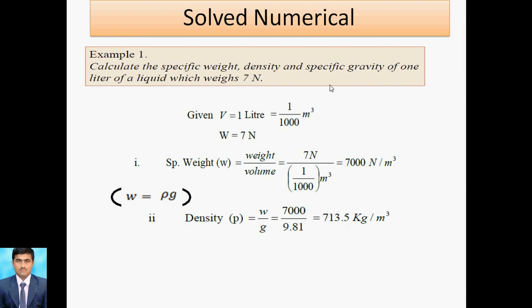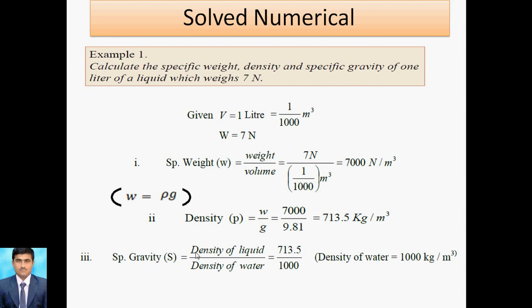Next we can go for specific gravity. Specific gravity is for two cases, liquid and gases. Here it is clearly mentioned specific gravity for liquid, so I can write the first formula: specific gravity for liquid is density of liquid divided by density of standard fluid, that is water.